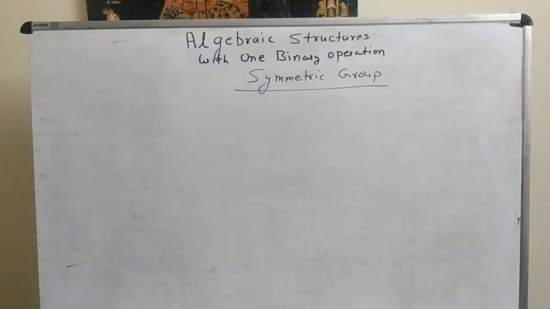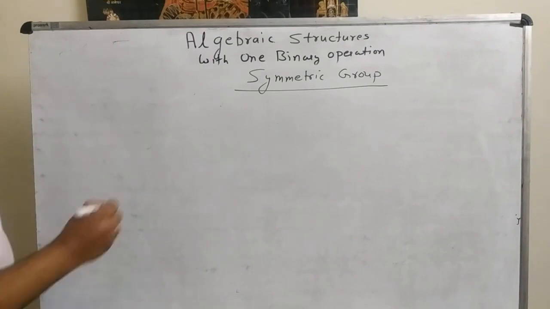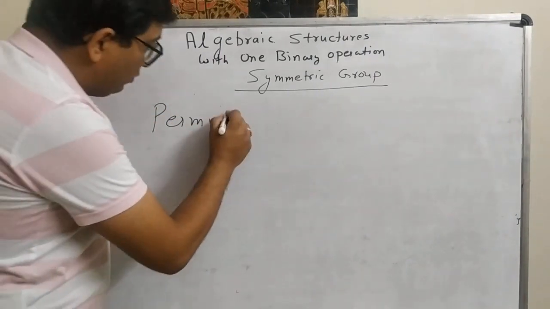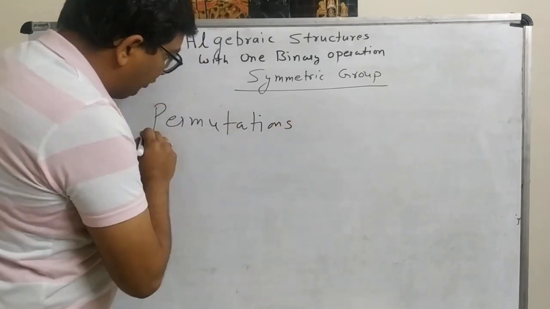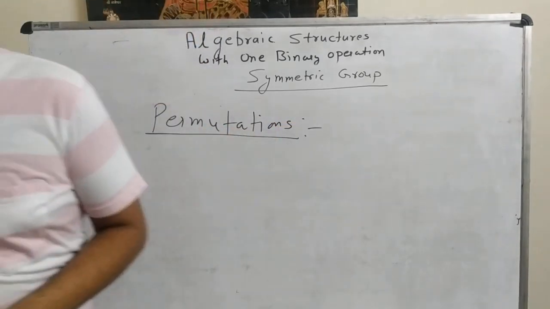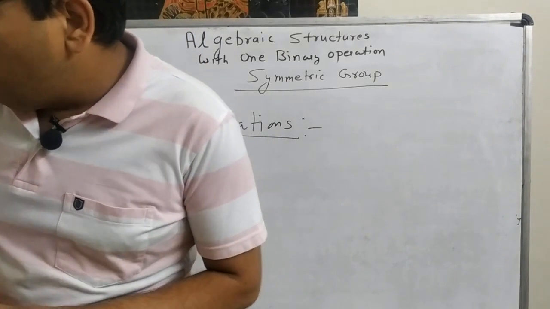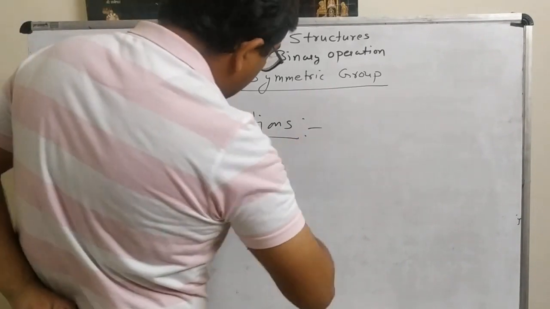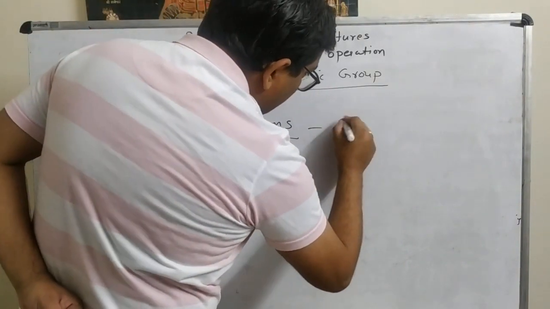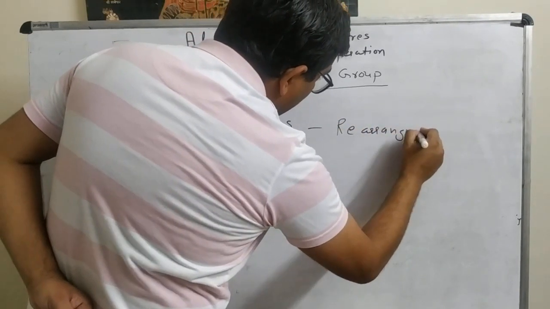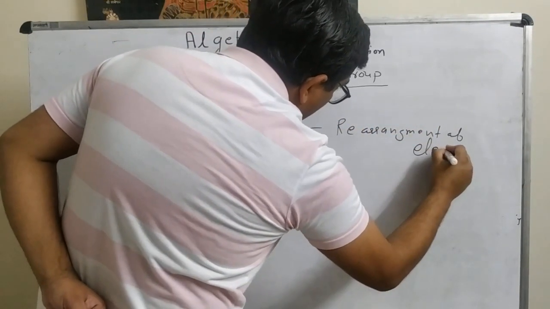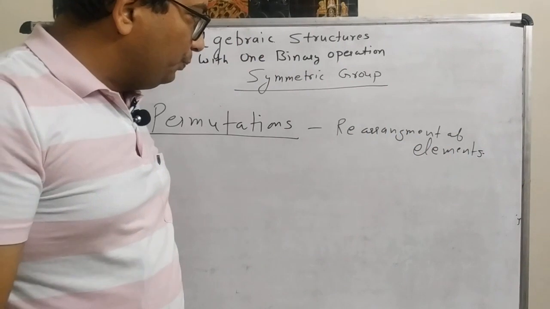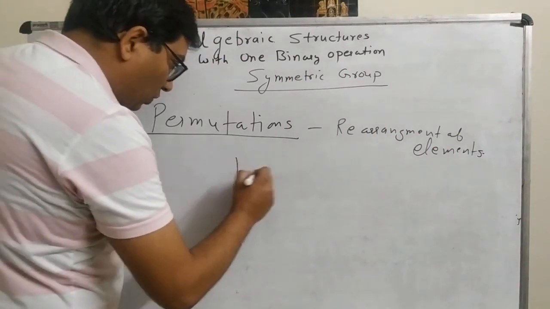Permutation is basically a rearrangement of elements. It's okay. So now let us take three elements, 1, 2, 3.